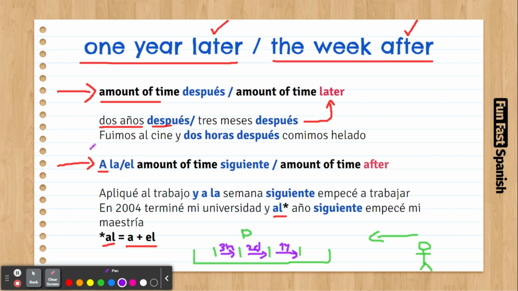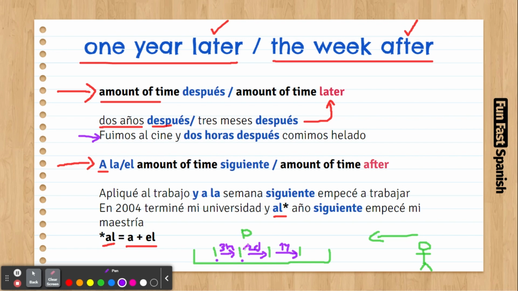For example, using the examples I have here: Fuimos al cine, y 3 horas después comimos helado. Fuimos al cine was one event, and 3 horas después comimos helado is what is written here. So there were two events, and I'm connecting them with a sequence, specifying how much time passed from one event to the next.